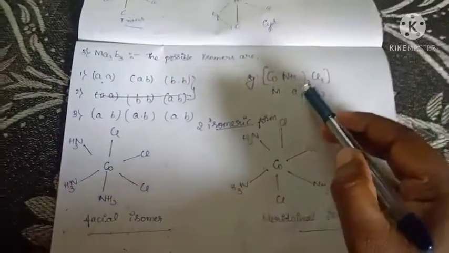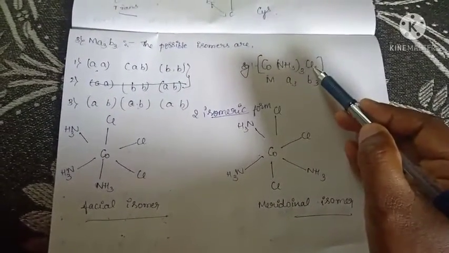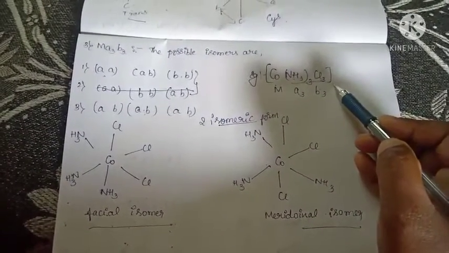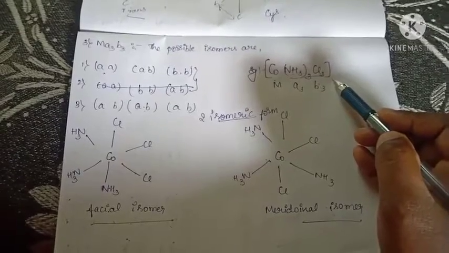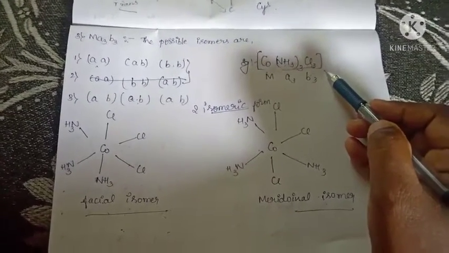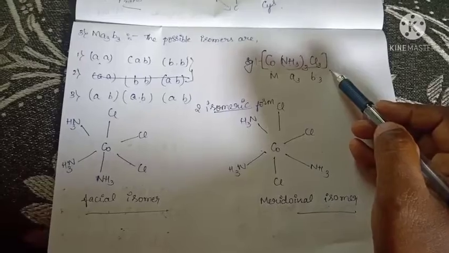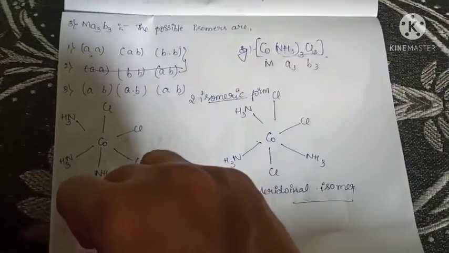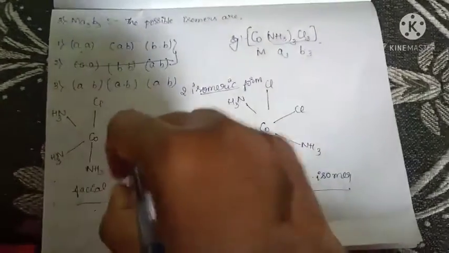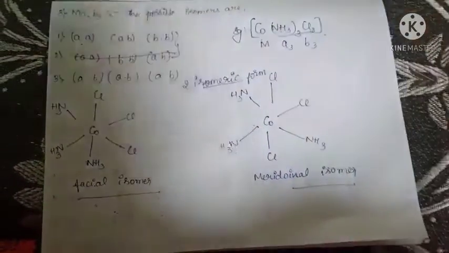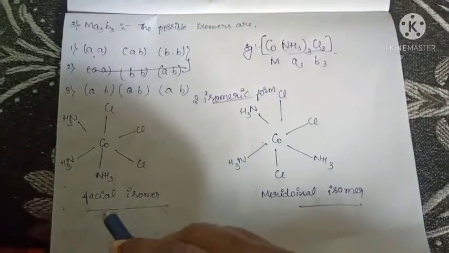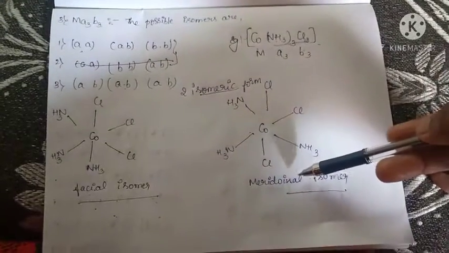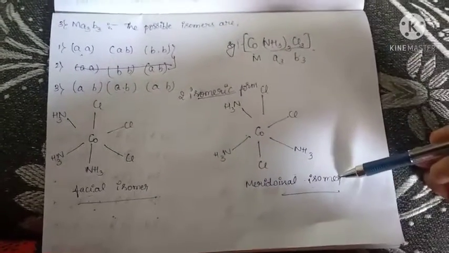Here ammonia and chlorine are the two kinds of ligands present, with three of each. In that case it is very difficult to define which isomer is the trans isomer and which is the cis isomer. Here it is not defined which is cis and which is trans. Here there are two other different isomers: one is the facial isomer, and the other is the meridional isomer.